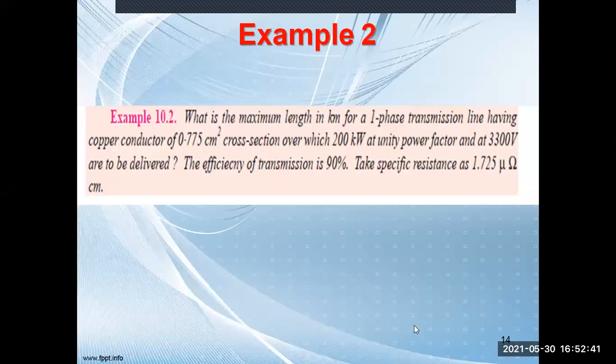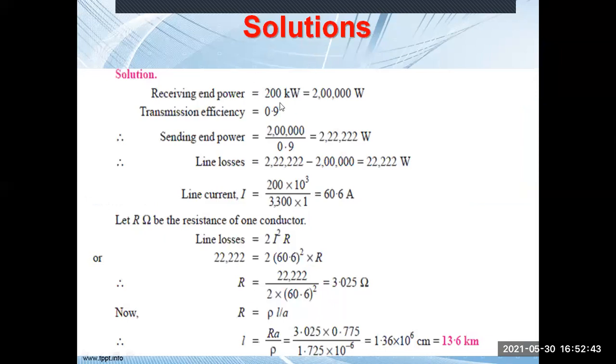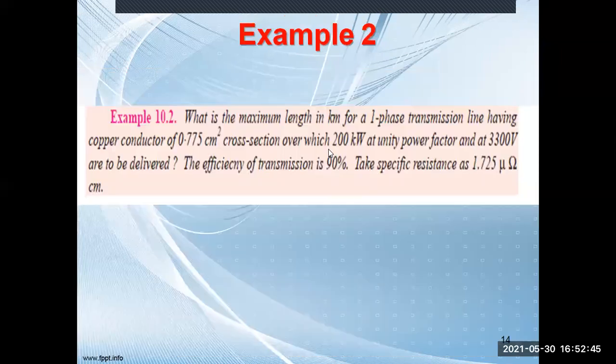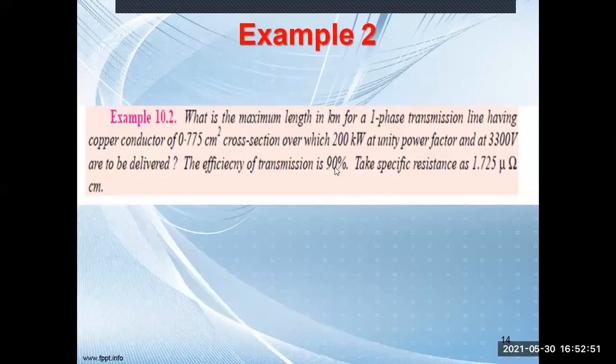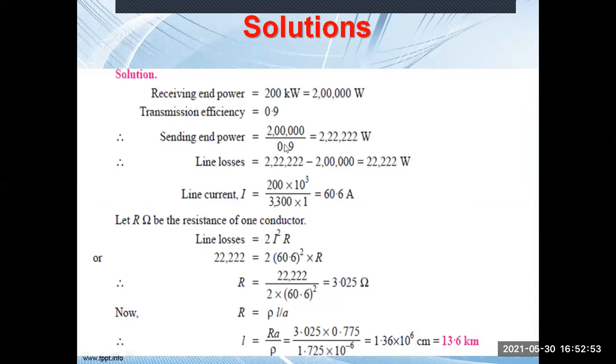Okay. So how to calculate this? Receiving end power is given, that is 200 kilowatt. Transmission efficiency is 0.9. Sending end power we can calculate, because efficiency equal to receiving end power by the sending end power.